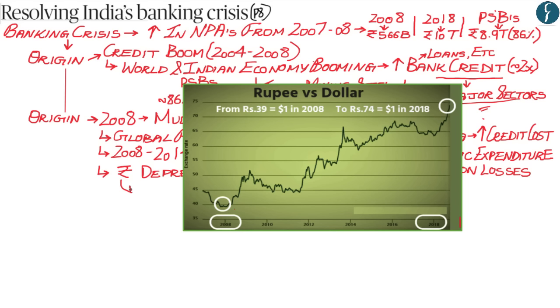Now, what happened because of this is that the cost of Indian imports began to increase for both the Indian government and for Indian companies. So let's say in 2008, to import something that costed around $10, Indian companies used to pay around rupees 400. However, what is happening now is that for an Indian company to import something that costs $10, they have to pay 700 rupees. And thereby this has increased the cost of imports for Indian consumers.